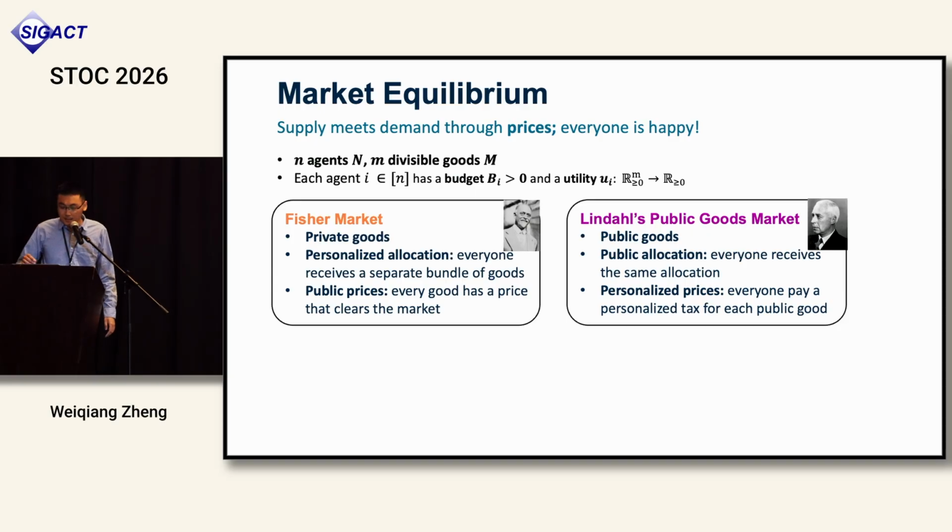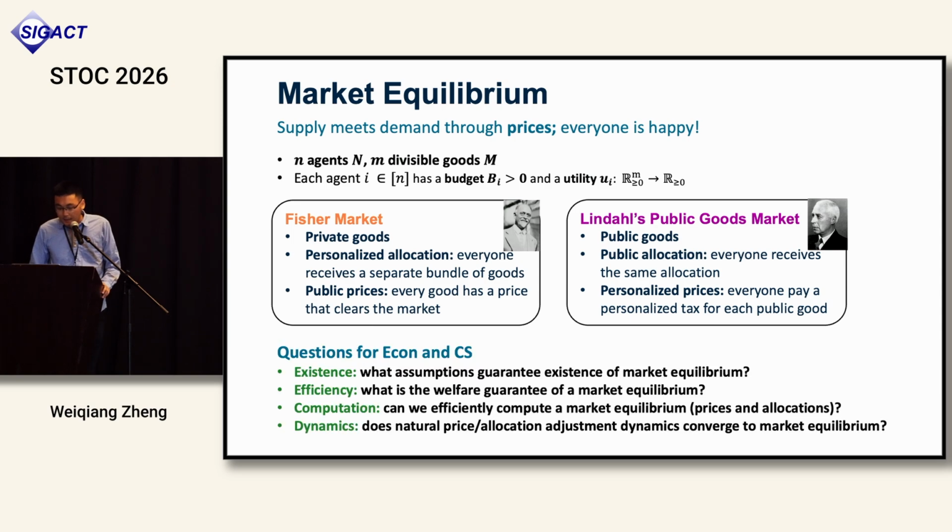Someone thinks we should spend more on schools or something else. The important thing here is that the allocation is public, meaning everyone will receive the same allocation, because if I put some money on schools, everyone can access it to some extent, but they still have different preferences. We want to achieve an equilibrium where everyone is satisfied by using personalized prices, meaning everyone pays a personalized tax for each public good. I think the main questions in this talk, for econ and CS, are the existence, efficiency, computation, and dynamics of market equilibrium.